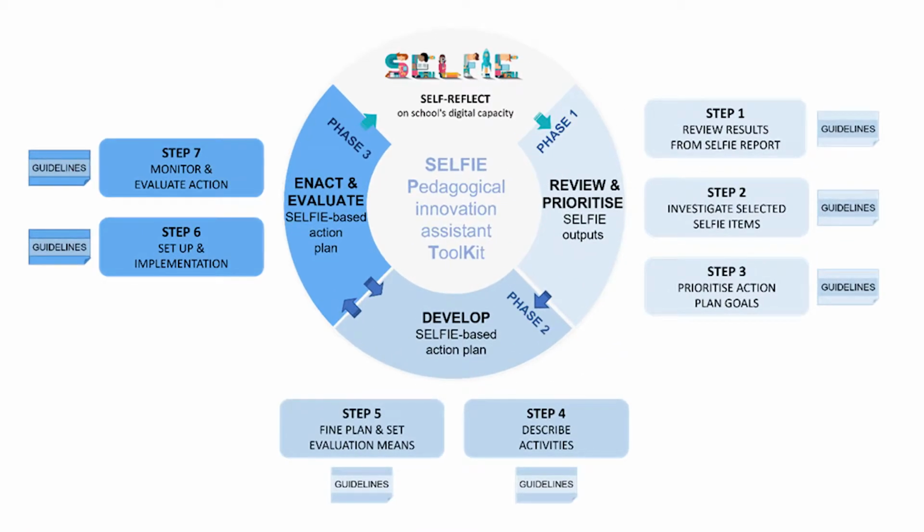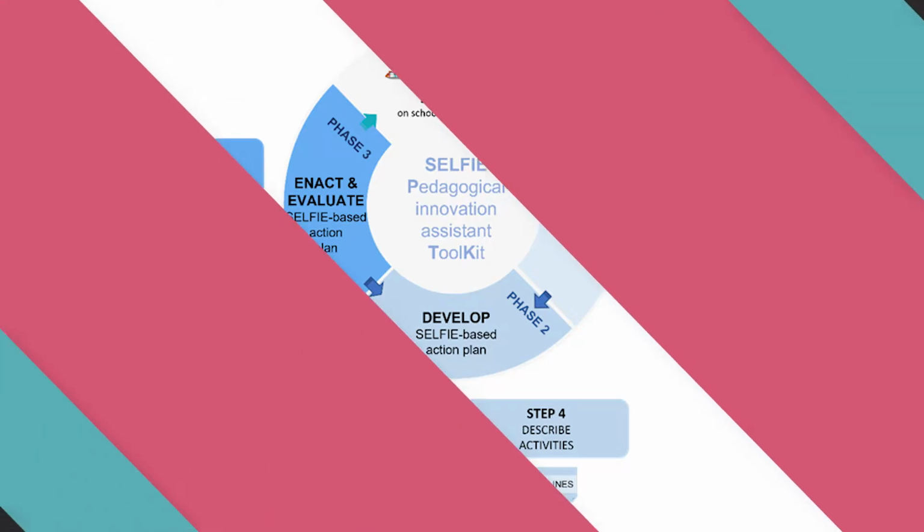Selfie Pedagogical Toolkit is made up of three distinct but interrelated layers: a core process of general phases, key steps within those phases, and guidelines and resources supporting the entire process.